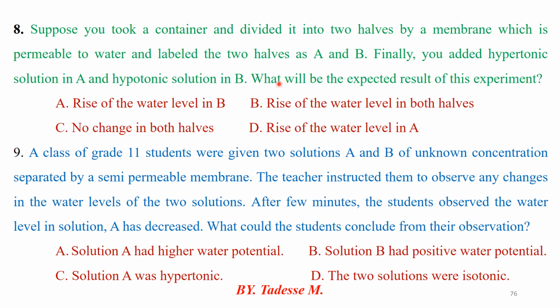By the way, in a hypertonic solution, inside the cell more water is present. If the water moves to the outer part, the cell in hypertonic solution loses water and becomes shallow. But in a hypotonic solution, inside the cell little water is present but outside the cell more water is there. If water molecules move into the inner part of the cell, the cell in hypotonic solution gains water and becomes swollen, and as a result bursts.